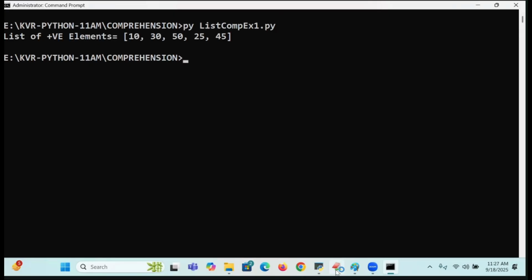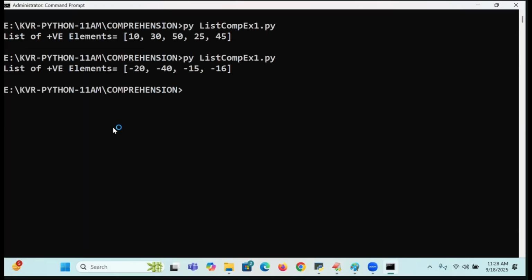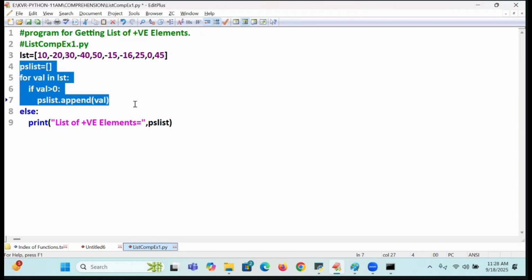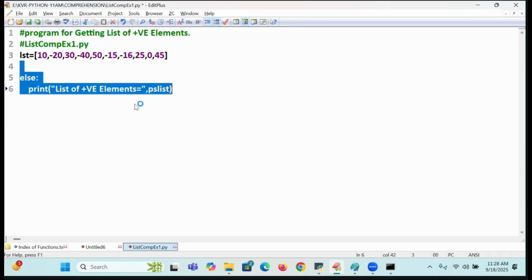So if you want to get negative values, for example, I will write less than 0, and you are getting negative values. Of course, I need to change the message and all. Greater than 0. How many lines of code minimum do I have to write? 4 lines I need to write compulsory. But I don't want that. I want it with what? Comprehension. Can I get the comprehension now? Right. Let us close this.